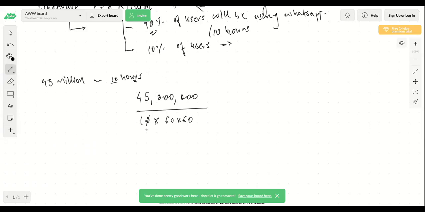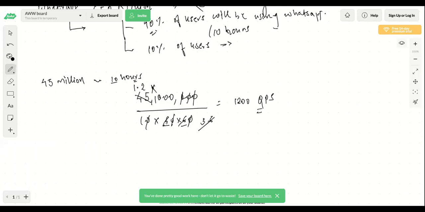Correct. So this becomes this, and this will become 6 6 36, which comes out to be what? 36. So it will be approximately 1.2. Okay. So 1.2 into 1000. Correct. So 1.2 into 1000 will be what? It will be 1000, right? So it will become what? 1200. Yes. So you understood how I actually calculated the QPS.